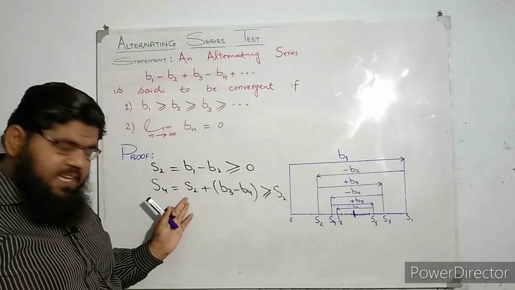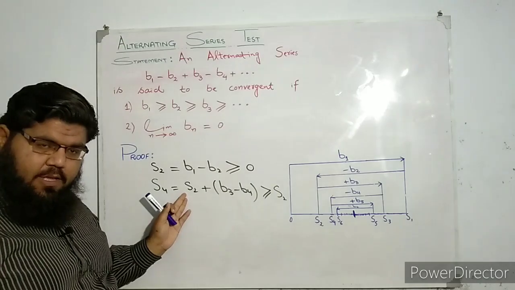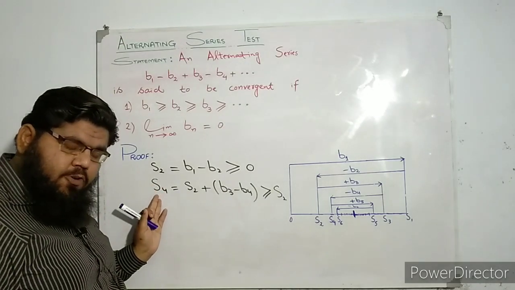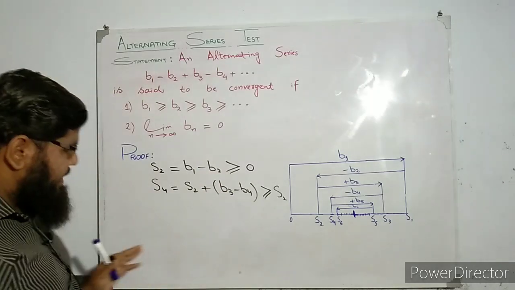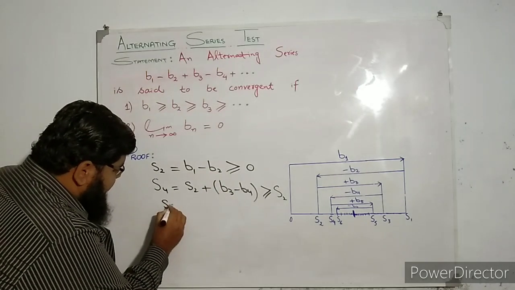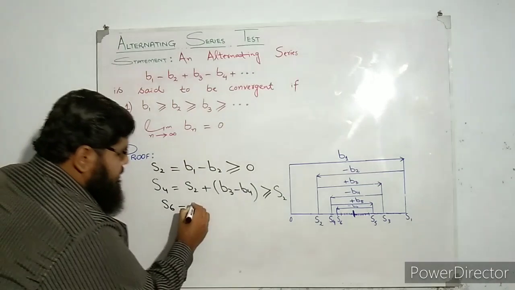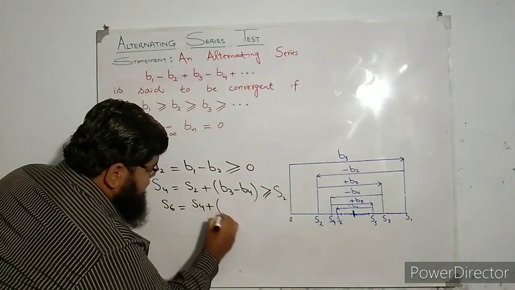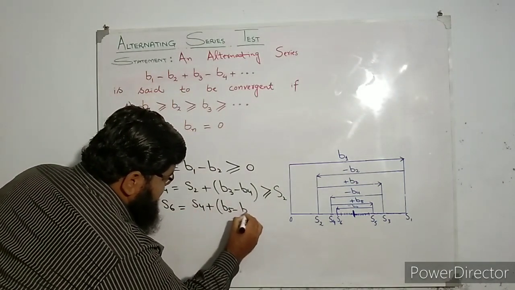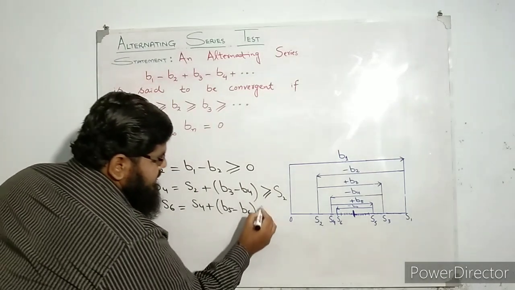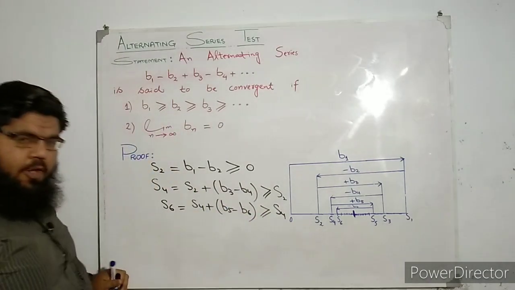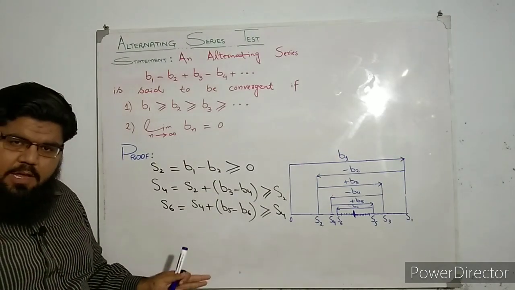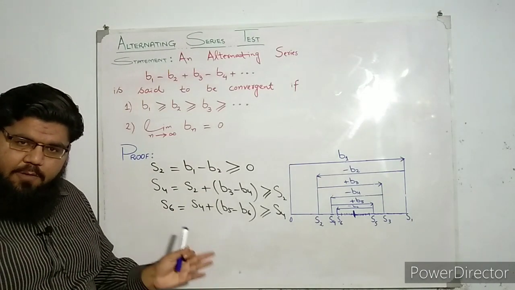Okay, and here in this case we have the number S2 here, so we can finally say that S4 is greater than or equal to S2. Okay, and in a similar way we can say that S6 is equal to S4 plus B5 minus B6, and this term will be greater than or equal to S4. Okay, I hope this is a very good and very clear concept to all of you.